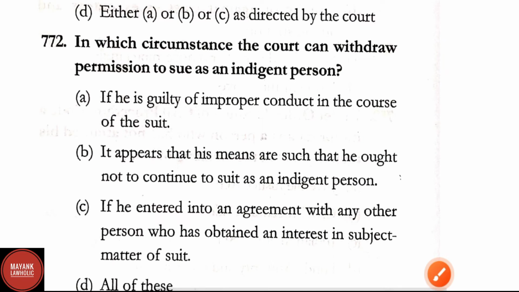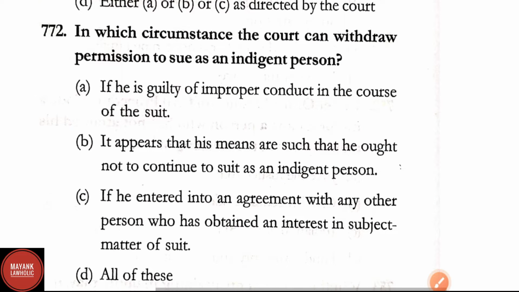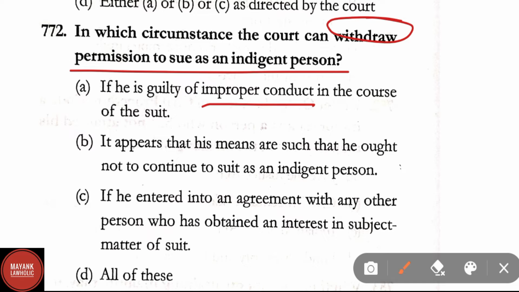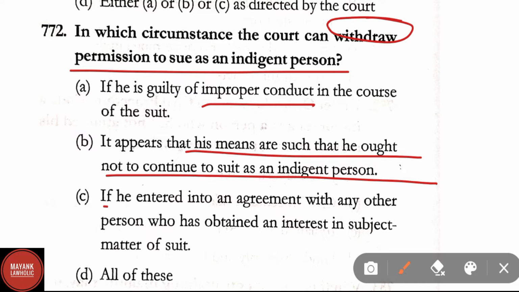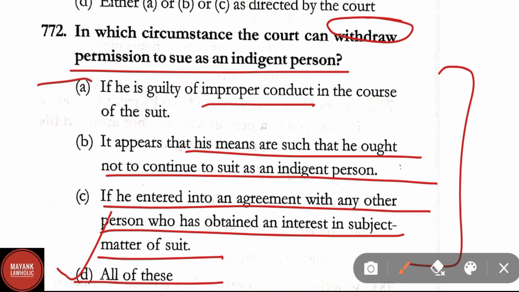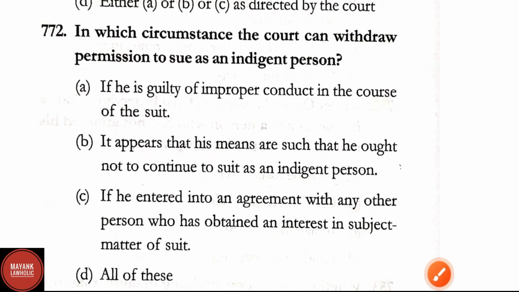Question number 772. In which circumstances can the court withdraw permission to sue as an indigent person? If he is guilty of improper conduct in the course of the suit, it appears that his means are such that he ought not to continue the suit as an indigent person, if he entered into an agreement with any other person who has obtained an interest in the subject matter of the suit, all of these. Correct answer here is option D, that is all of these. In all of these circumstances, court can withdraw permission to sue as an indigent person.